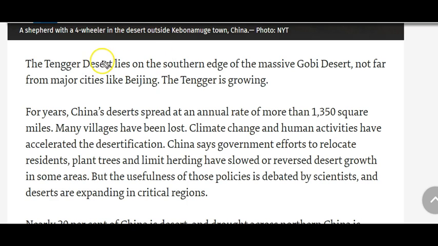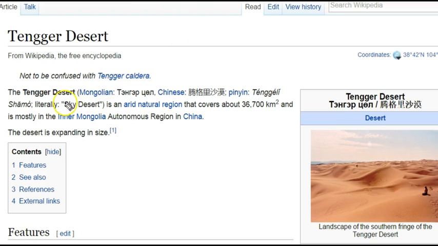From the prelims exam point of view, you should know about the Tengger Desert. It is located on the southern edge of the Gobi Desert. So you should know some basic points about the Gobi Desert and Tengger Desert. Tengger Desert is also known as Sky Desert, and it is located in the Inner Mongolia Autonomous Region of China.